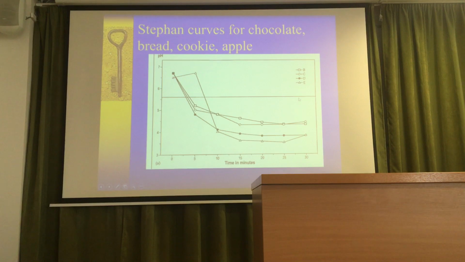After a little time, in this case, the environment will be acidic and the pH will be lower and lower. Normally, if you eat, for example, maybe this is the chocolate, the pH will go down. These are harmful foodstuffs.